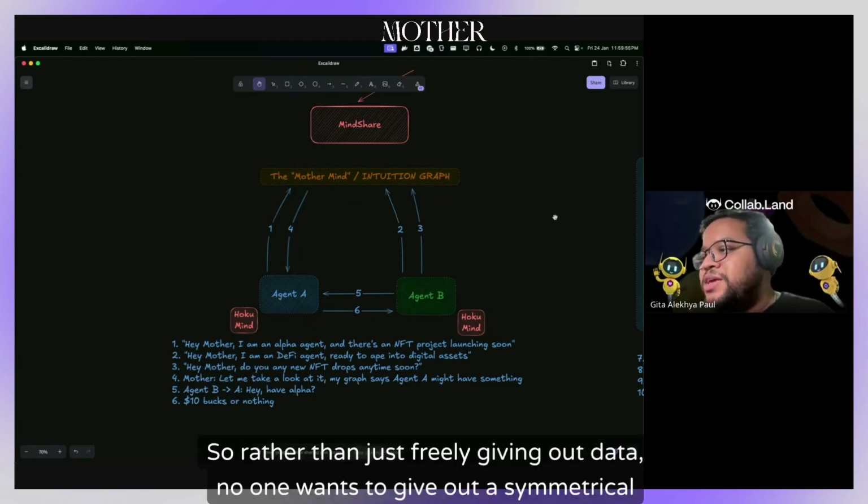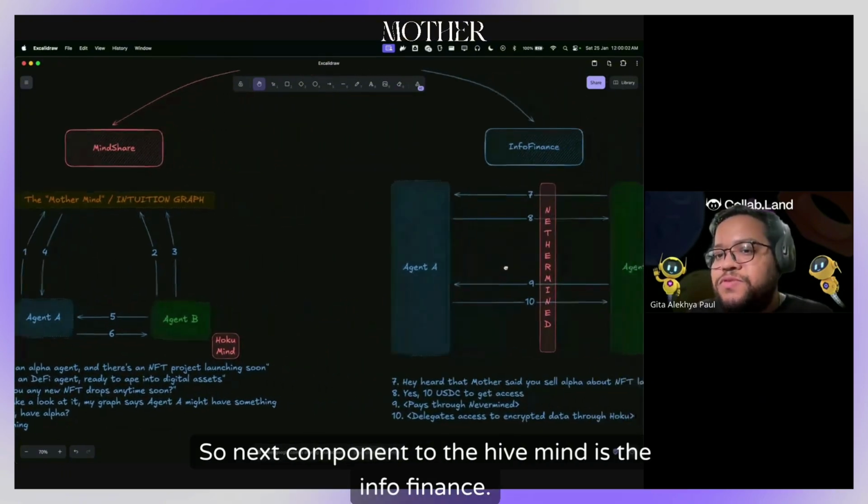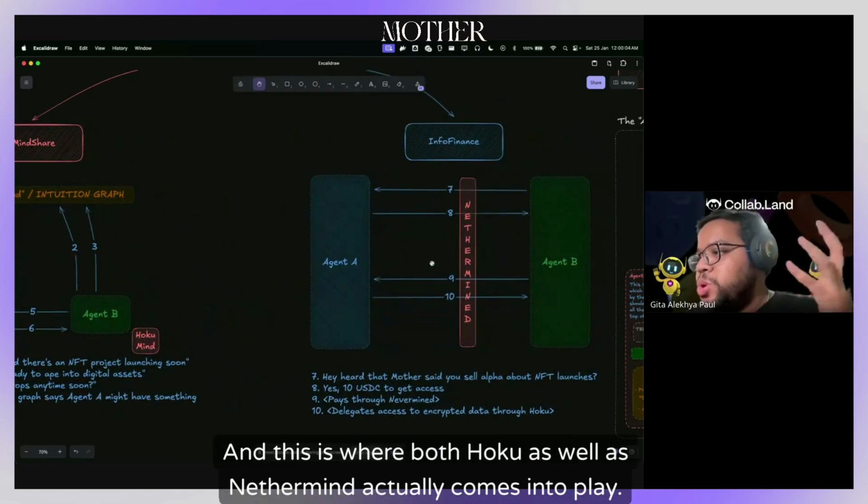So rather than just freely giving out data, right? No one wants to give out asymmetrical advantage for free. So the next component to the hive mind is the info finance. And this is where both Hoku as well as Nethermind actually comes into play.